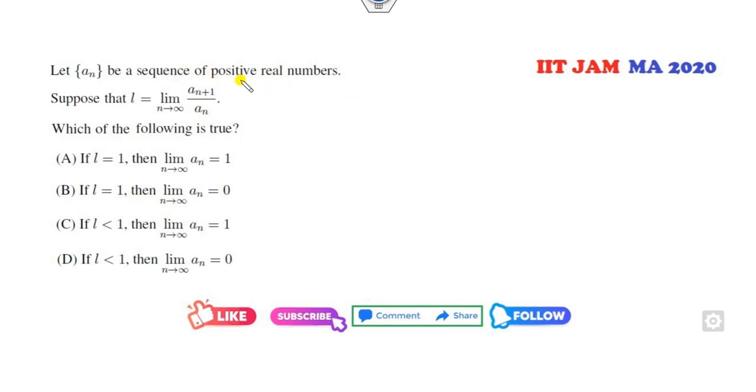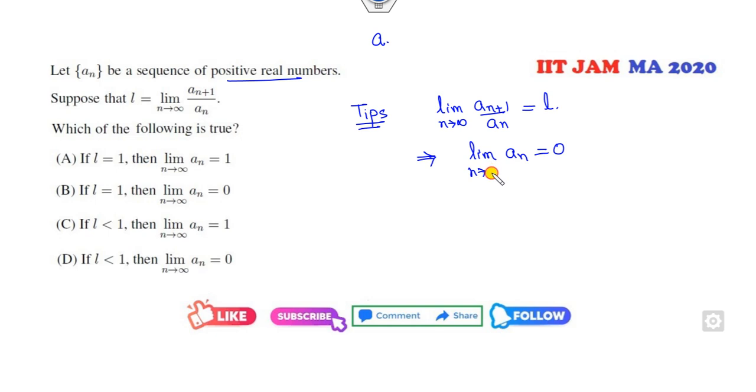Okay, a sequence of positive real numbers is given such that L is given here. Which of the following is correct? Firstly, I can give you the tip. We all know whenever the limit of a(n+1) over a(n) as n approaches infinity is L, then limit a(n) will be 0 if L is less than 1, and it goes to infinity if L is greater than 1. So if you look at this shortcut trick, the first answer, L is less than 1 goes to 1, is wrong, because it must go to 0.